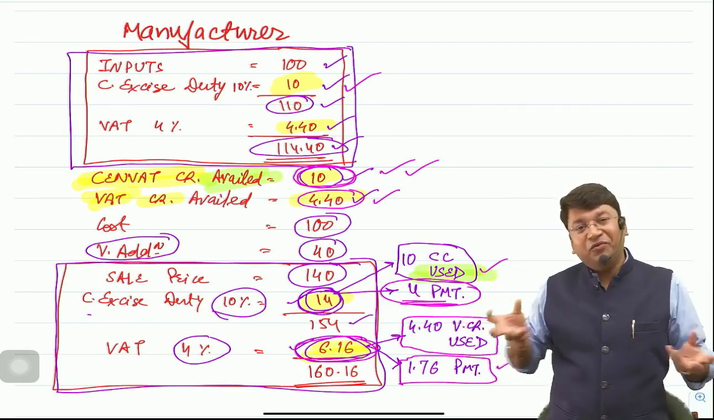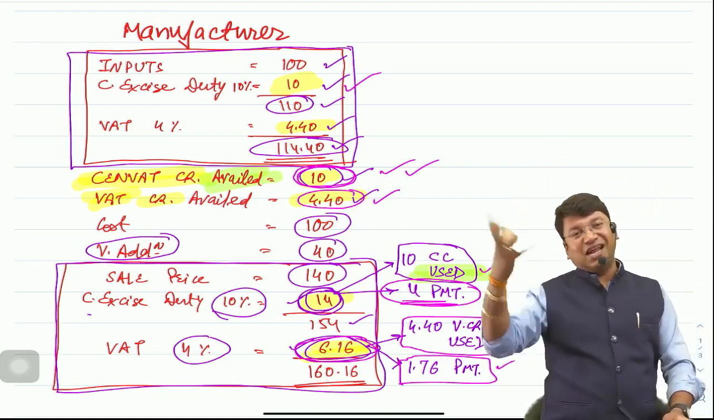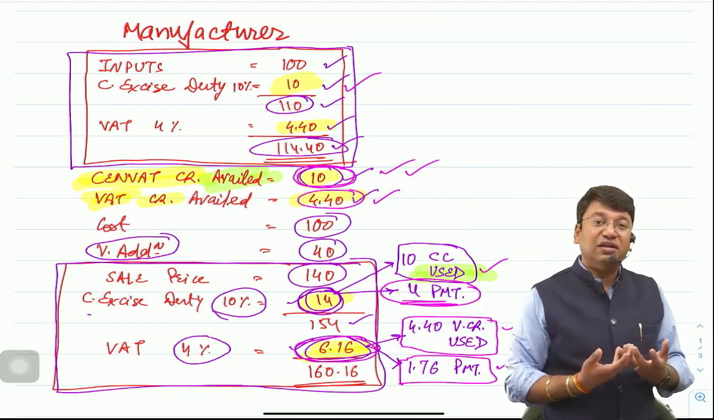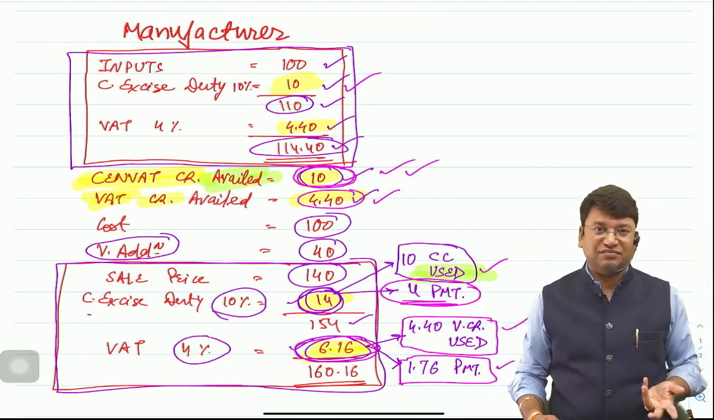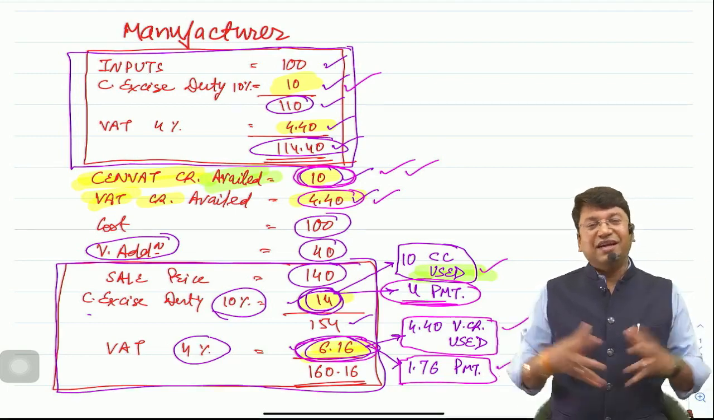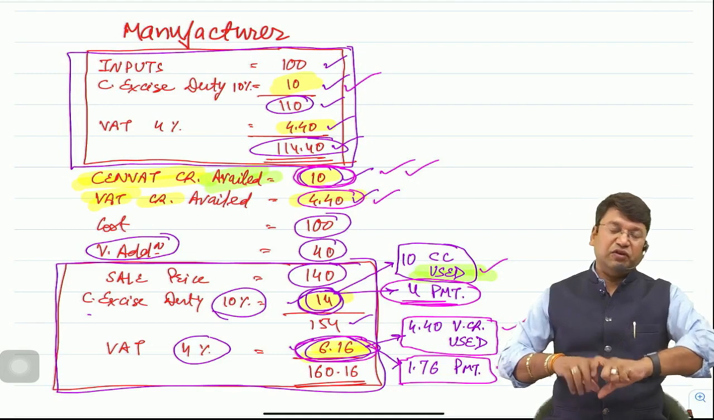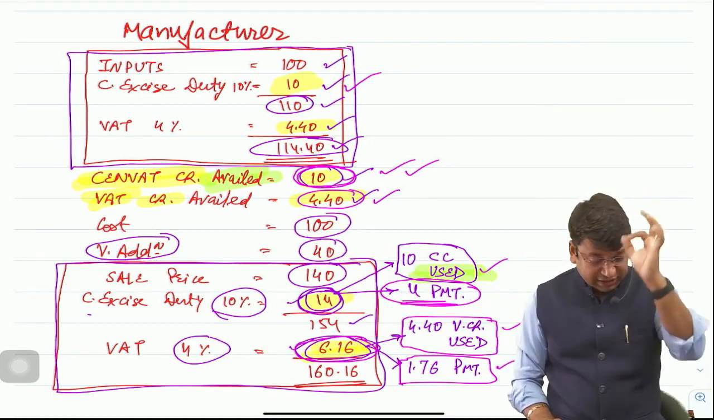In the same way, VAT credit cannot be used for SENVAT liabilities, central liabilities. Clear? Because both are two different taxes, both are two different governments. Amounts are paid to the different governments. So credit of SENVAT can't be used for VAT, and credit of VAT can't be used for SENVAT. I hope you are getting the point. Okay, sir. Now